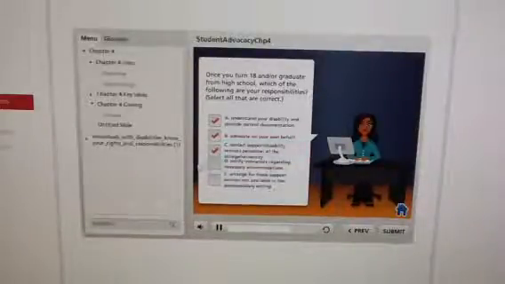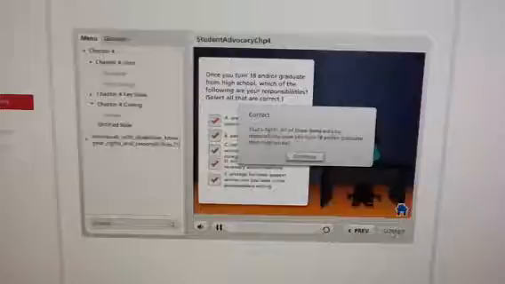D. Notify instructors regarding necessary accommodations. E. Arrange for those support services not available in the post-secondary setting. Correct. That's right. All of these items are your responsibility once you turn 18 and or graduate from high school.